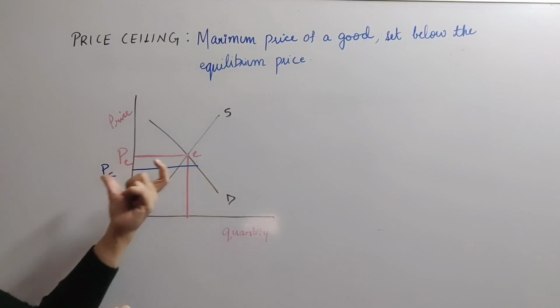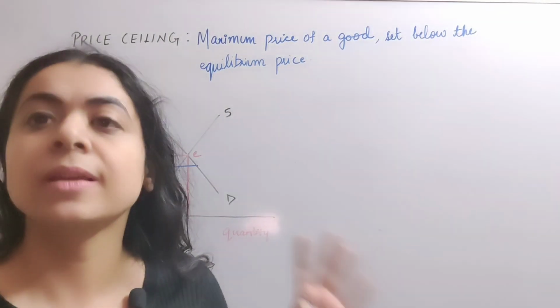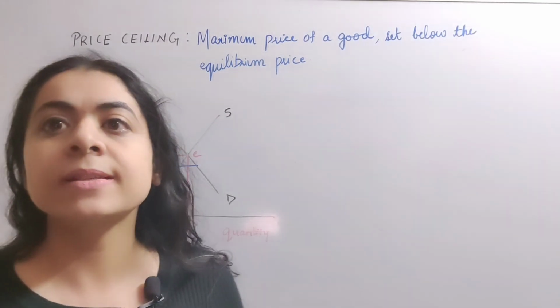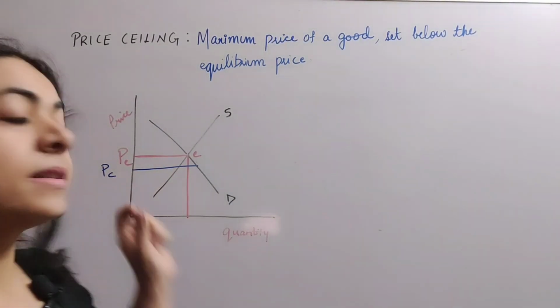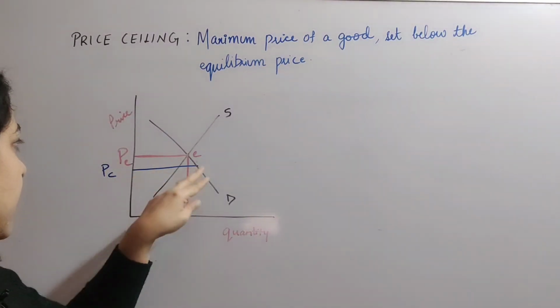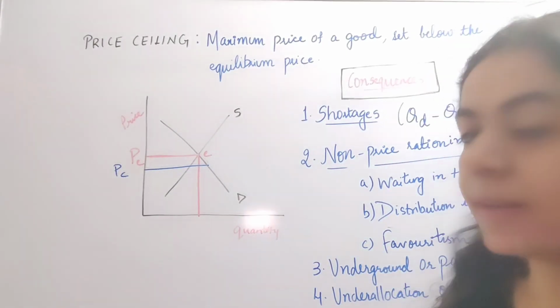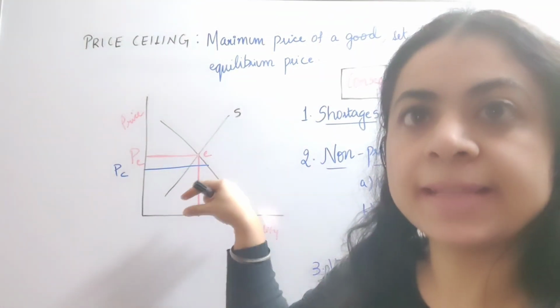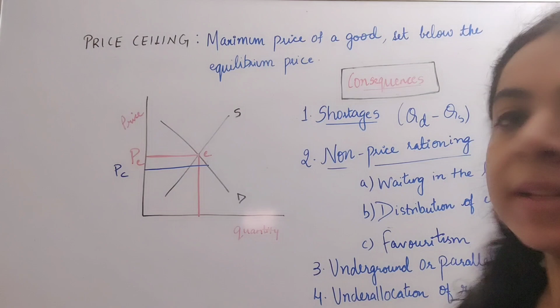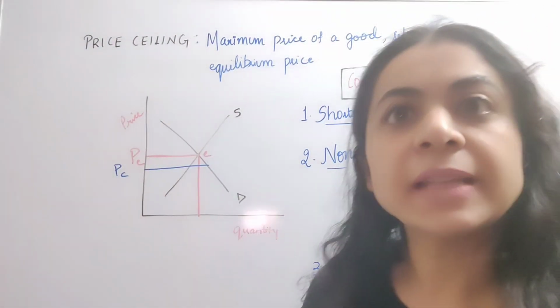So this is the price, or basically the maximum price which can be charged in the market. No seller is allowed to sell the product at a price which is higher than this price PC. Now, as we can see clearly in this diagram, this price PC represents the price ceiling. So no seller is allowed to sell the product in the market at a price which is higher than this